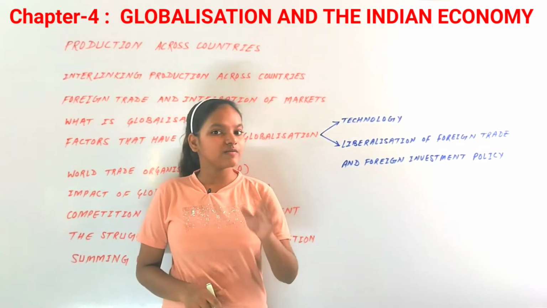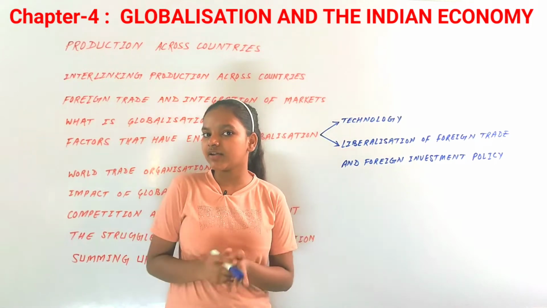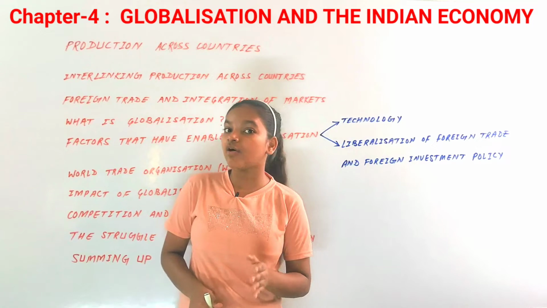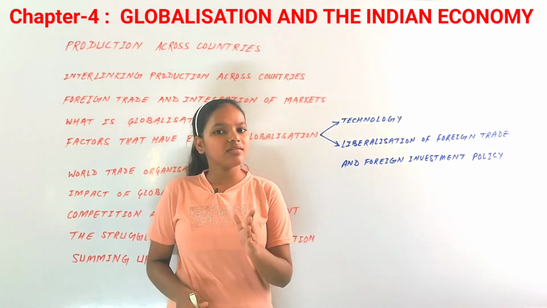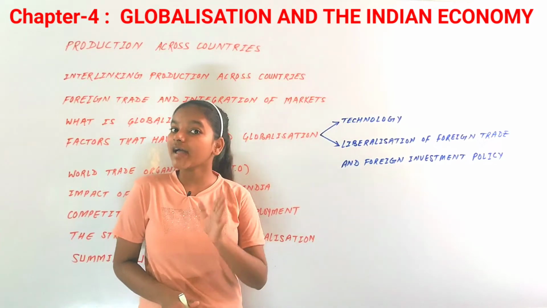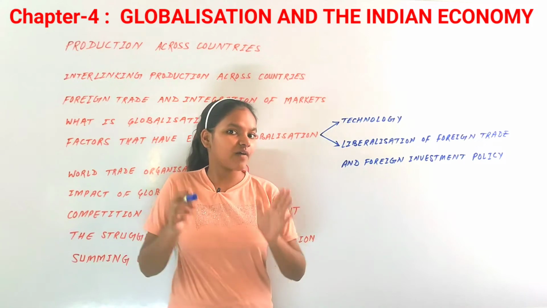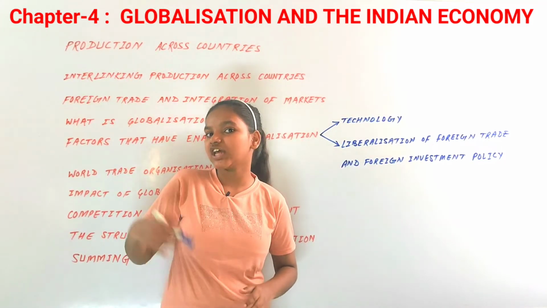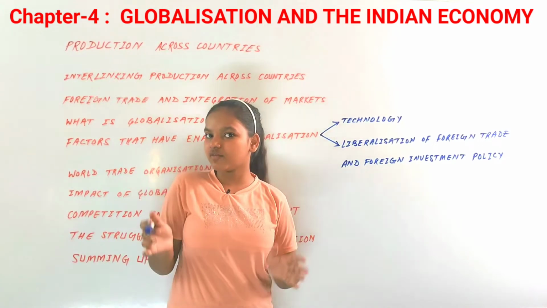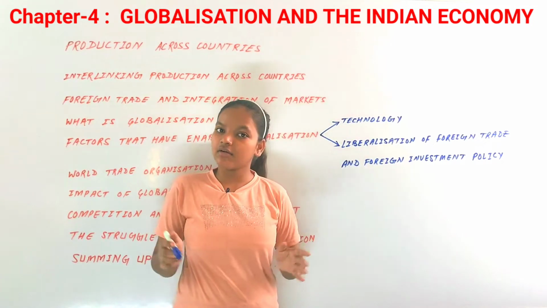The latest models of televisions, phones or mobiles can be bought in our country. Gone are the days when there were only Ambassadors and Fiats on the Indian roads. Every season we have new models of automobiles coming and people are buying them too. We can even buy a product that is manufactured in the USA or China, and we haven't even seen the factories where it is produced, but still we are buying them sitting in our country.